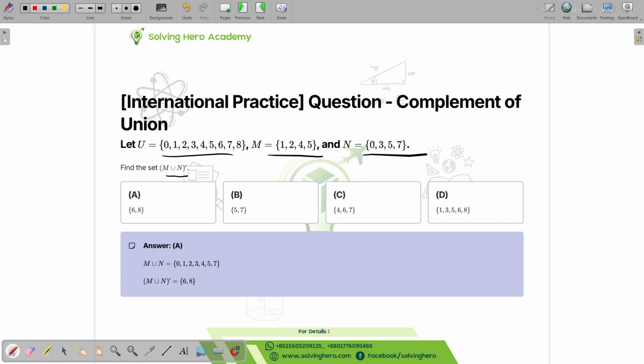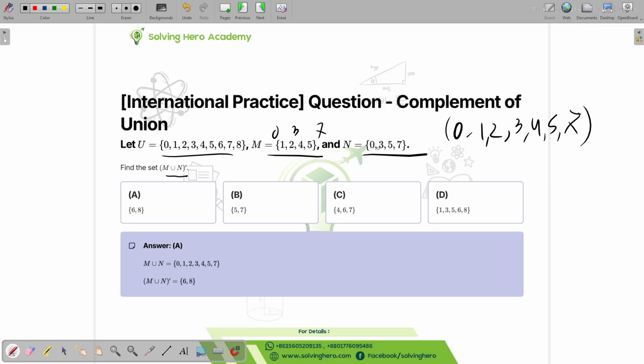I'm figuring out the union between M and N. It's 0, 1, 2, 3, 4, 5, 7. I think that is the union of M and N.